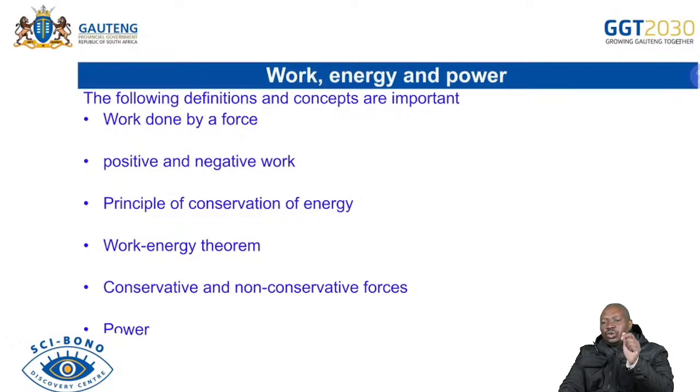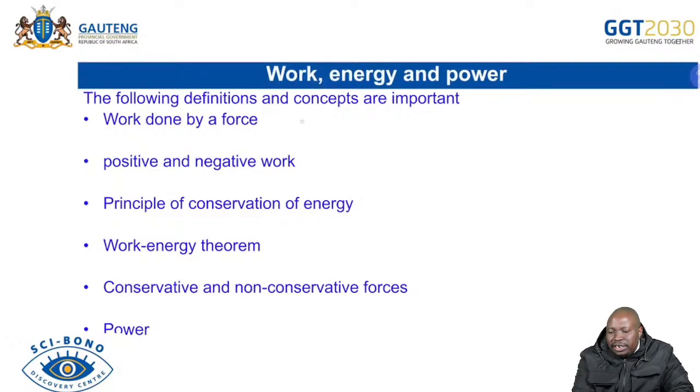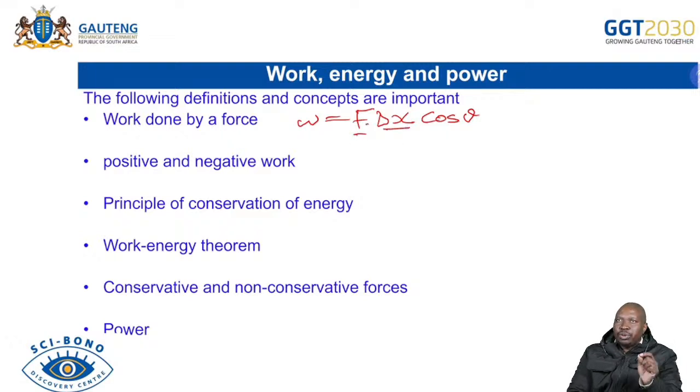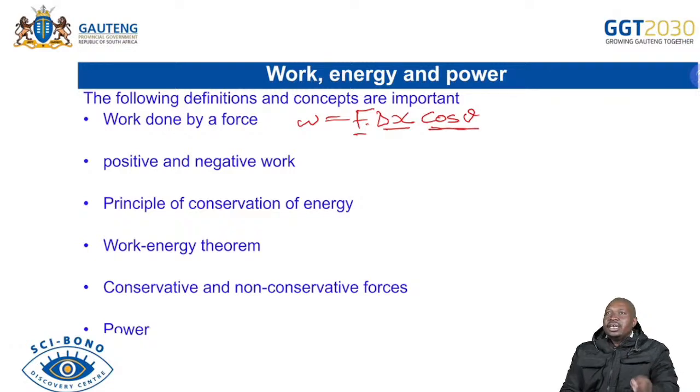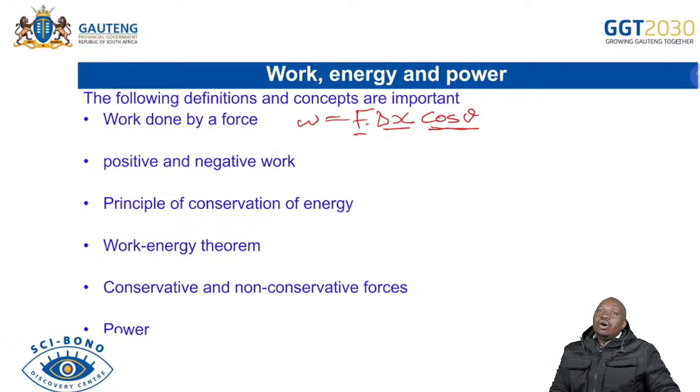Now, what is important for you to remember when you're dealing with work, energy, and power is the definition of work, because we are defining work by what it does. We are saying it is the product of the force and displacement in the direction. This is the force, this is displacement, the product of the two in the direction. Cos theta indicates the direction of the force, so it's very important.